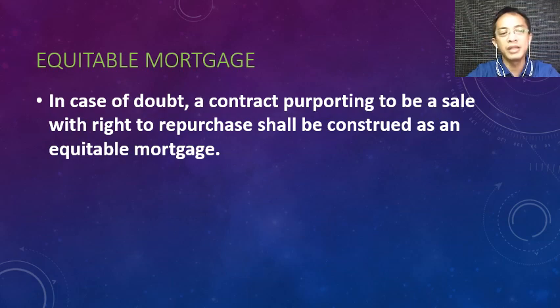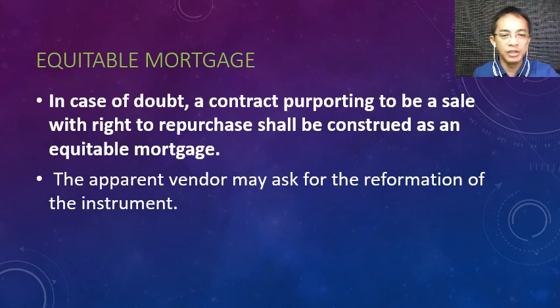But in case of doubt, ibig sabihin, even after looking at the contract, you are not really sure whether it is pacto de retro sale or equitable mortgage, the correct interpretation, to be safe, is that you have to construe it as an equitable mortgage.